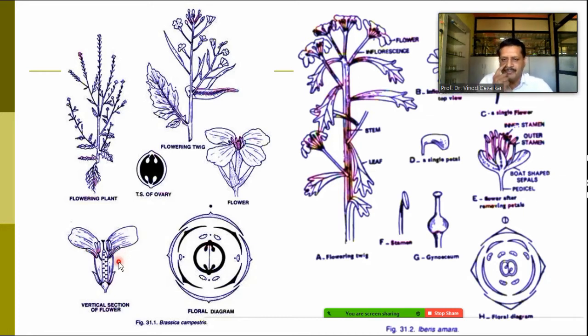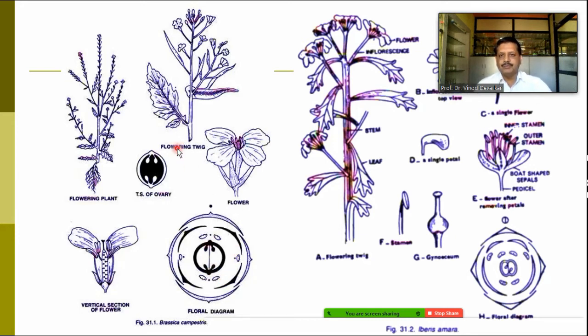Gynoecium has parietal placentation. Here you can observe in the ovary that the placenta is present at the periphery, and these 2 are the seeds, and in between there is a formation of a false septum, which is known as the replum. Here you can observe that replum in the floral diagram. Such observations are noted in the illustrations of the family Brassicaceae.